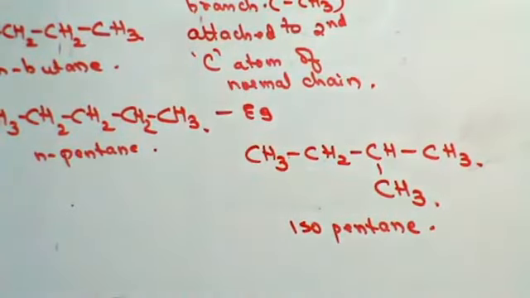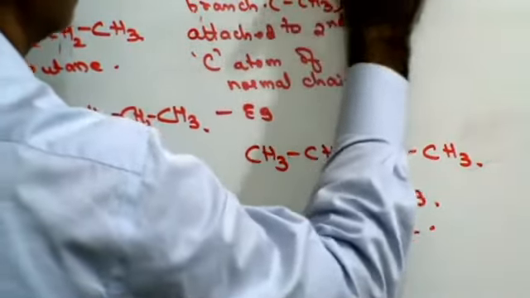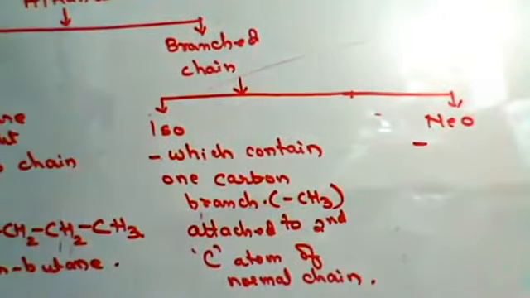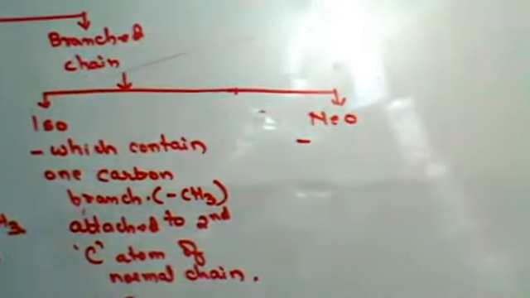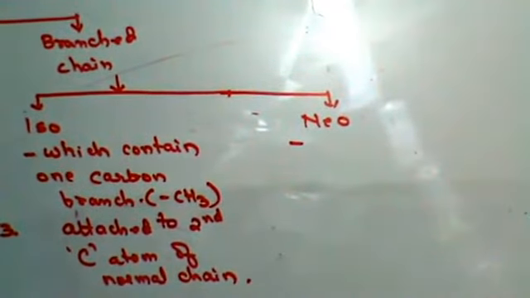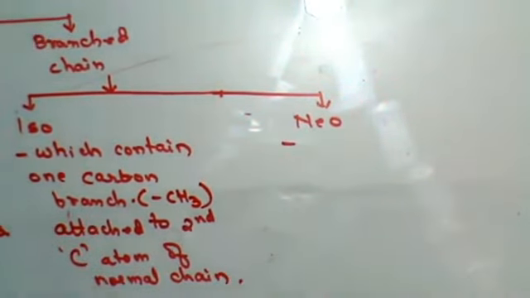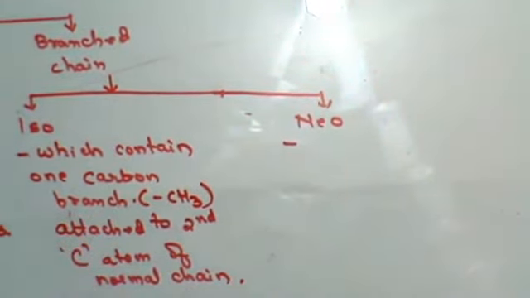Now, what do you understand by neostructure? In isostructure, you had one carbon branch. Instead of one carbon branch, if I have two carbon branches attached to the second carbon atom, then that is called neostructure.